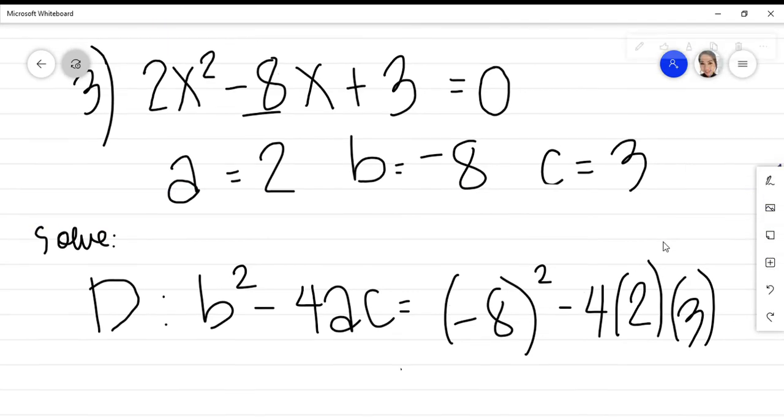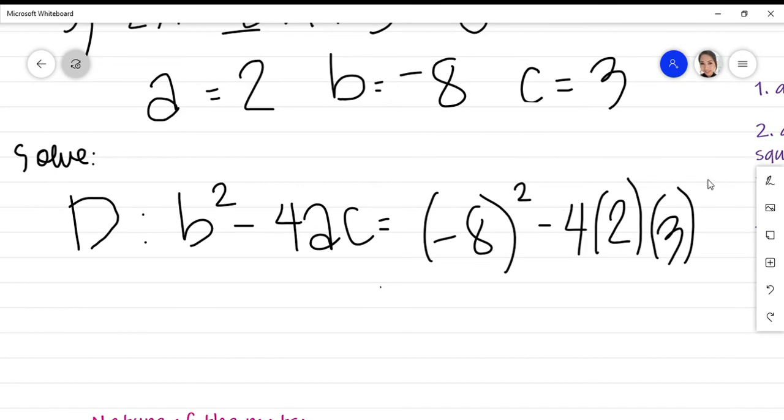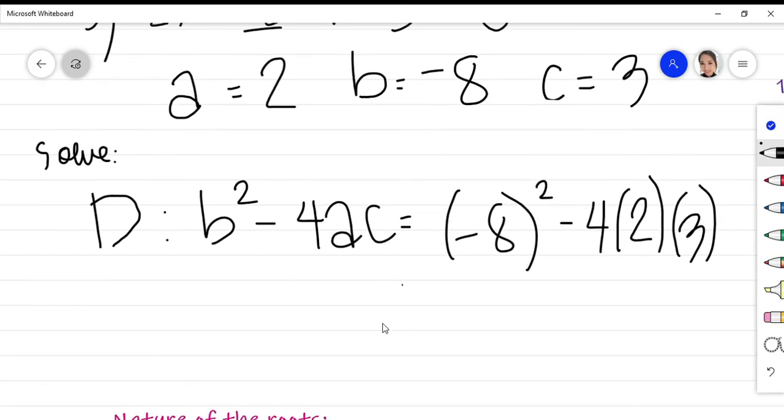So simplifying this, we will have negative 8 squared, that is negative 8 times negative 8. So that is positive 64. So negative 4 times 2 times 3, that is negative 24.